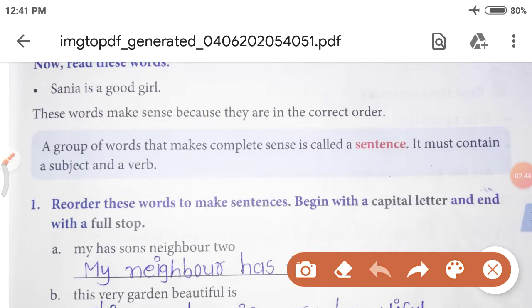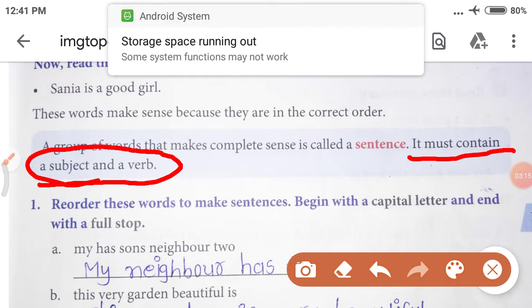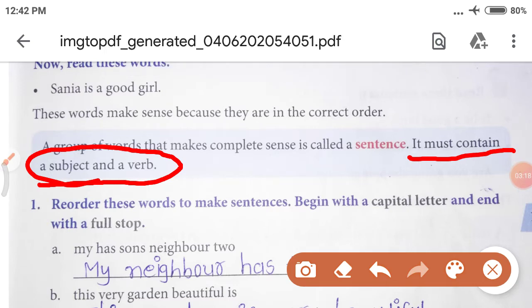Now, let's see what it should contain. It must contain a subject and a verb. Verb means predicate. So, my dear students, today we are going to learn chapter number 2, subject and predicate. But as revision is a must, first we will revise the types of sentences. Then we will start our new chapter. Okay?